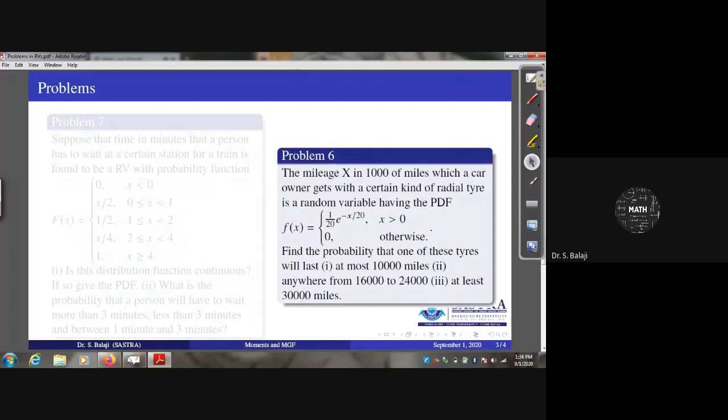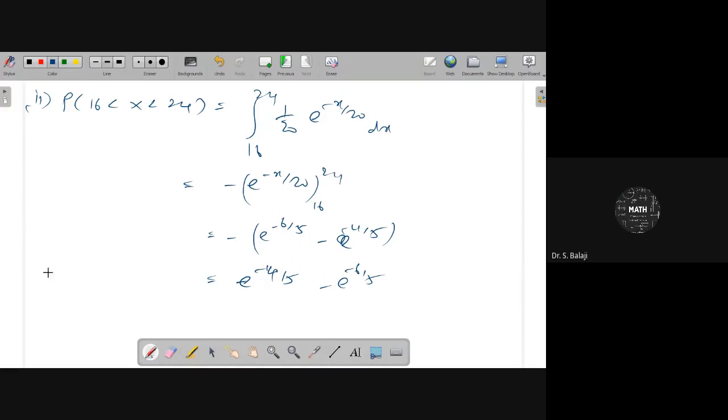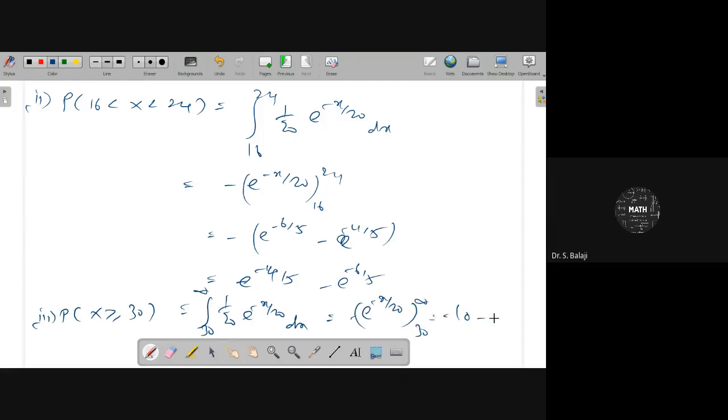Can you give the answer for the third one here? At least 30,000 miles, which means greater than or equal to 30. So the integral from 30 to infinity of 1 by 20 e power minus x by 20 dx. You already know the integration procedure. At infinity, e power minus infinity is 0, and at 30, e power minus 30 by 20 is e power minus 3 by 2. So your answer will be e power minus 3 by 2, that is e power minus 1.5.